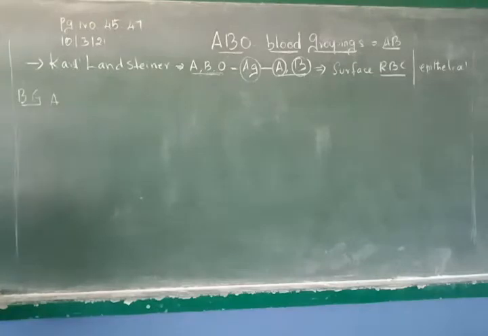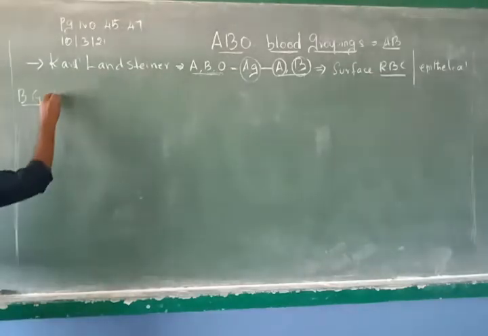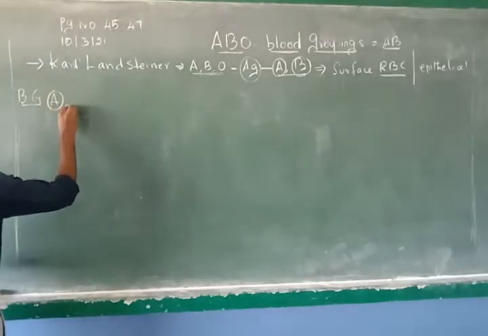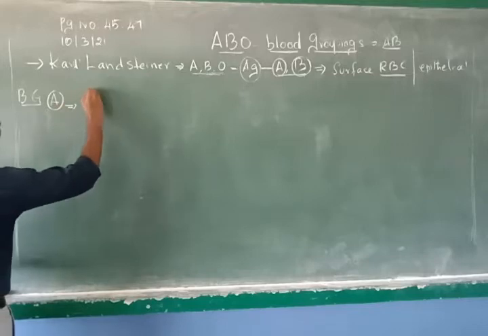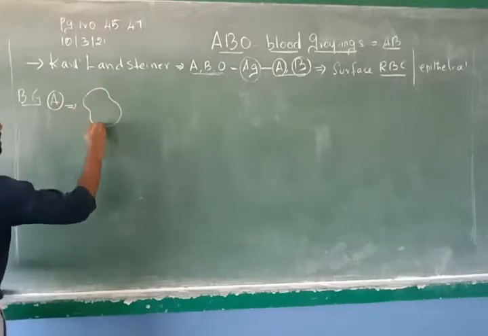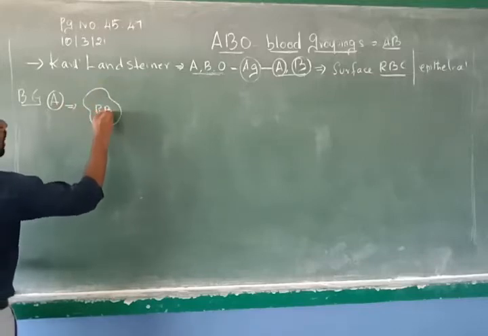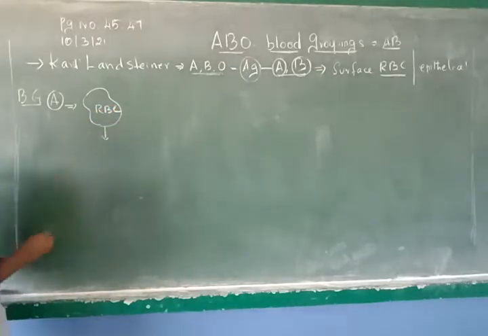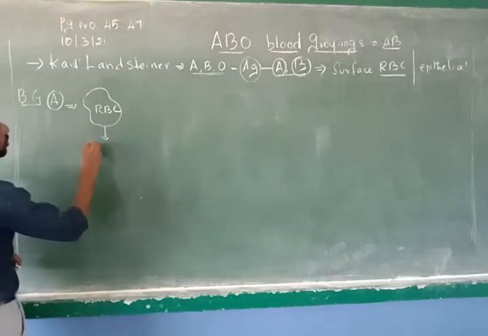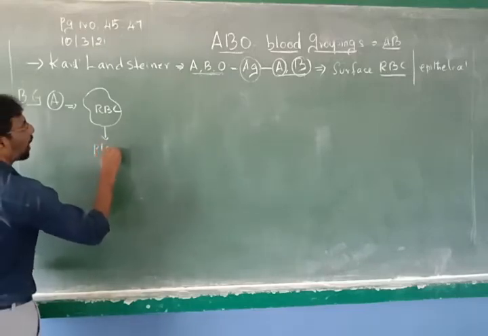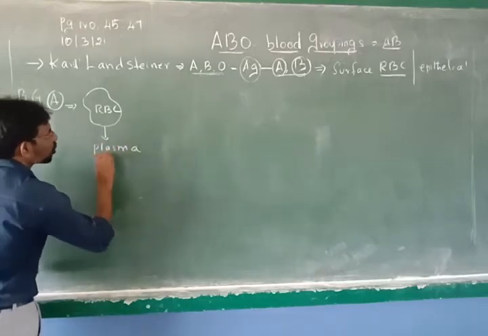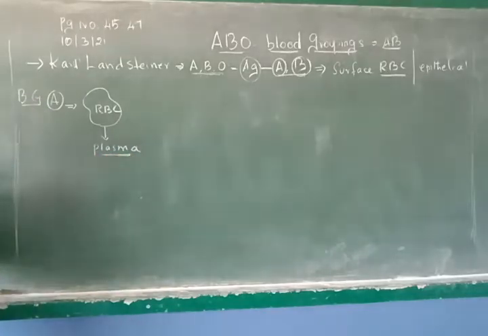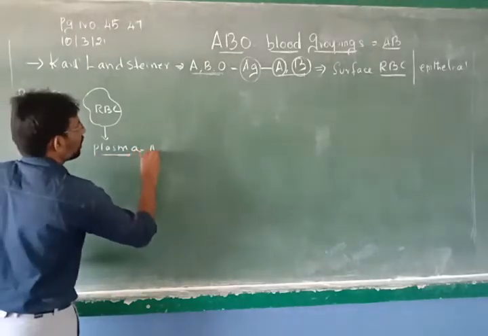The person who has blood group A, in his blood there are two parts we will study. One is the RBC. So this is the RBC, and blood has two things. One is a solid part called RBC, and the liquid part is called the plasma. All plasma contains antibodies.